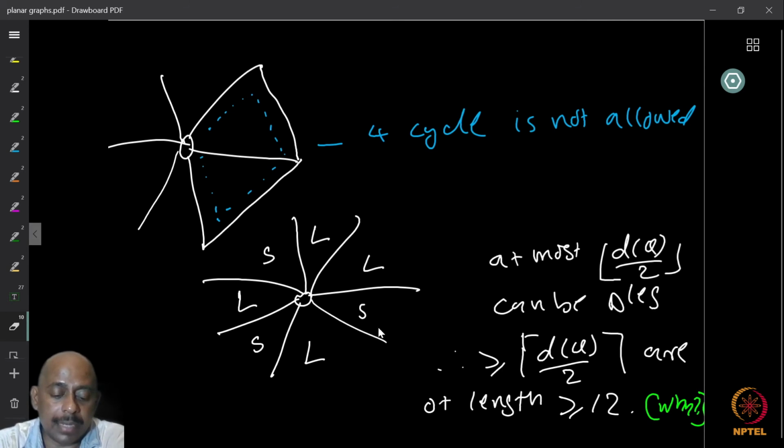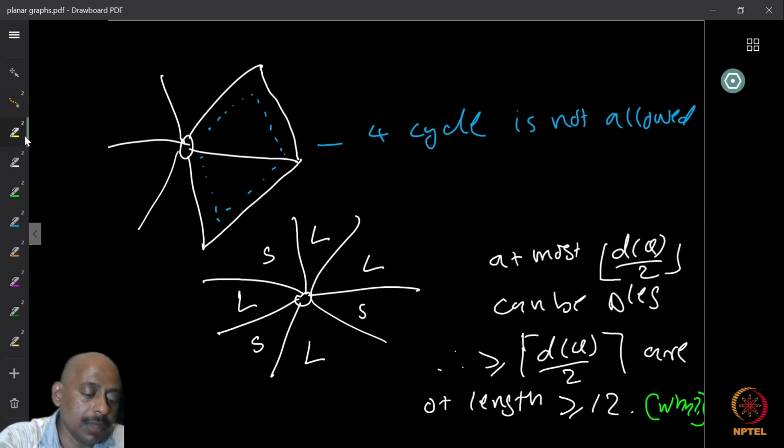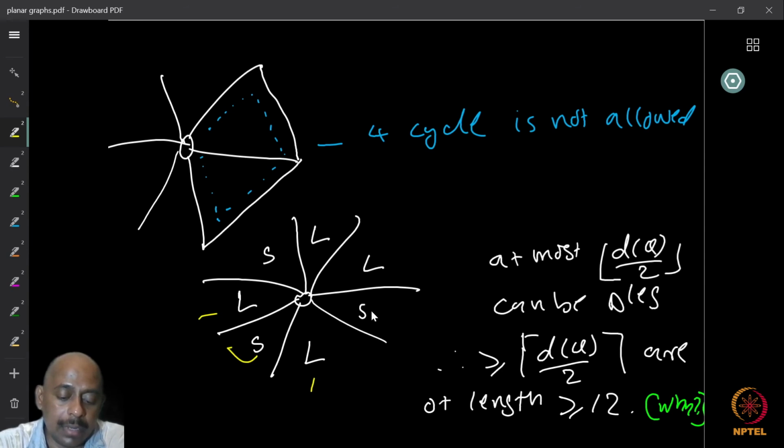Since I have degree many distinct phases, only alternate phases can be small phases. If I have a small phase, then the next immediate phase can only be large, and then the alternate one can be small again.